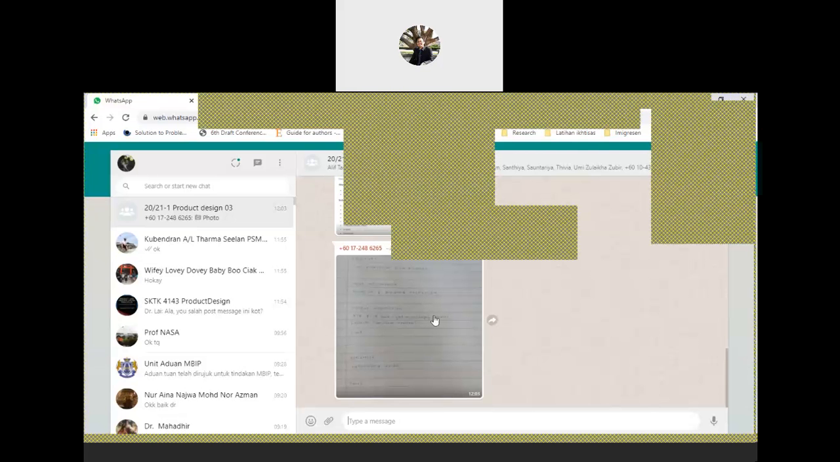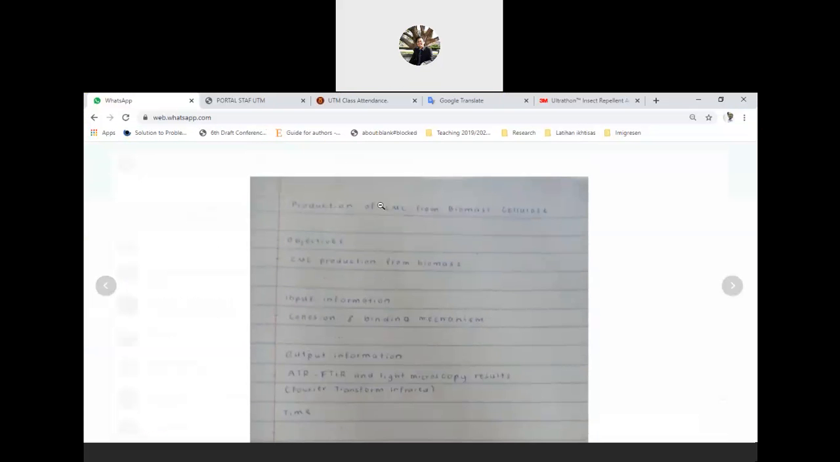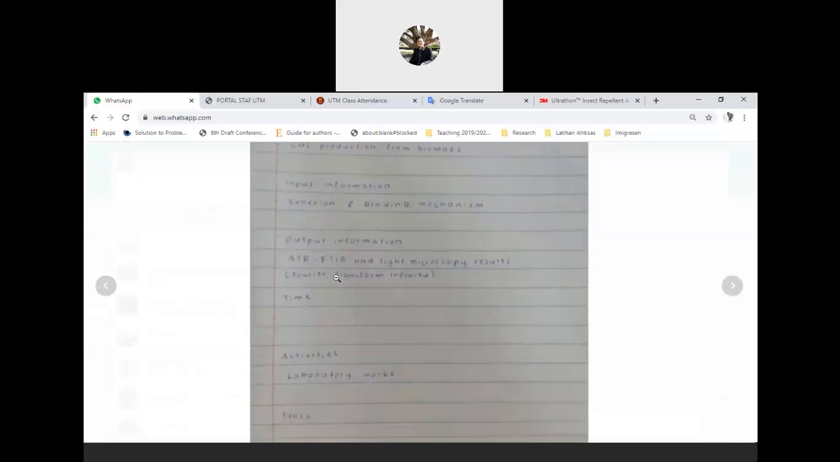Okay, next time I think it is better you do it in tables, just like I showed you. Something like this. Objective: CMC production from biomass. Input information: cohesion and binding mechanism. Output: ATR, FTIR, and light microscopic results.